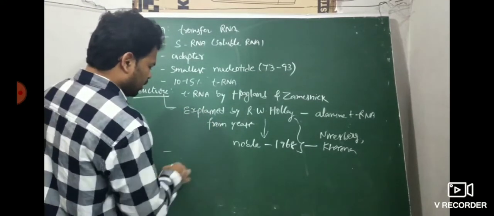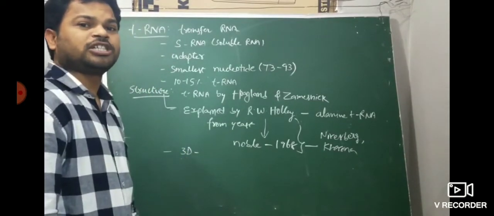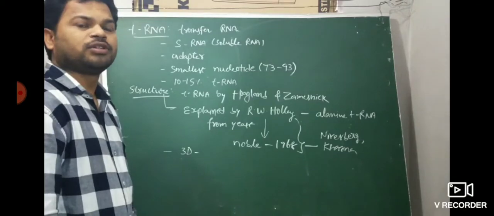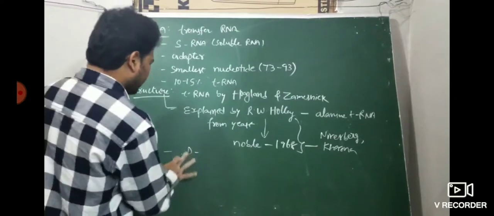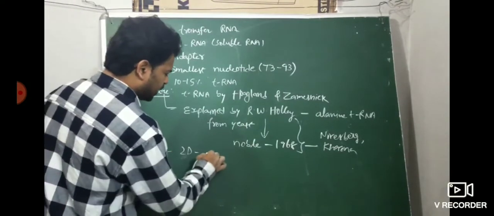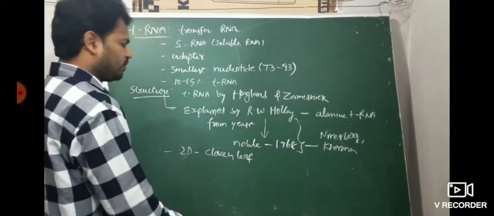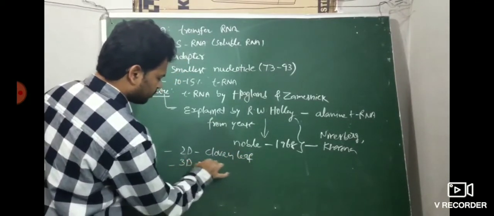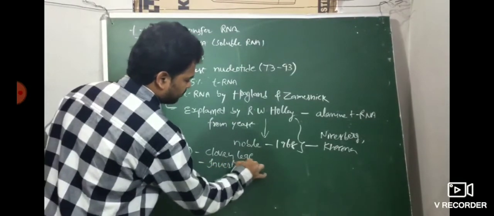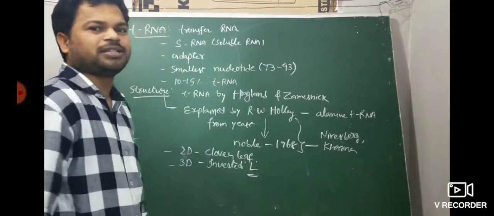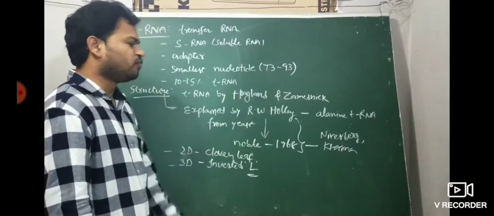The tRNA structure is a 3D, three-dimensional structure, very important. The clover leaf is the 2D secondary structure. Two differences are there: the 2D secondary structure is the clover leaf structure, and the 3D structure is inverted L. So tRNA structure is clover leaf and inverted L.